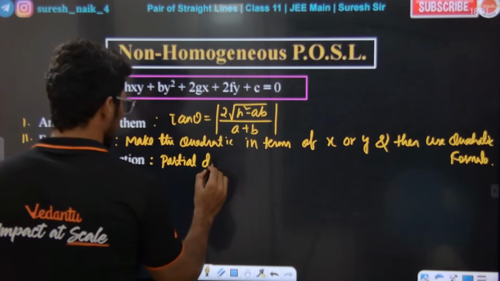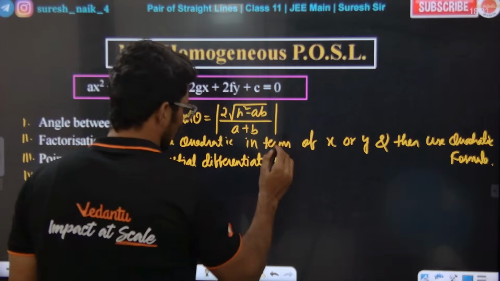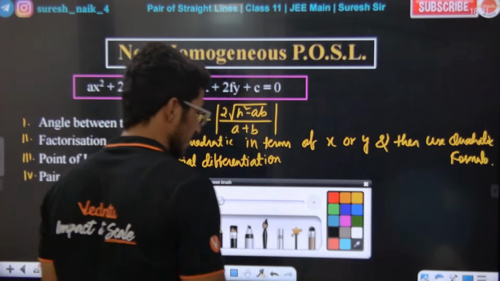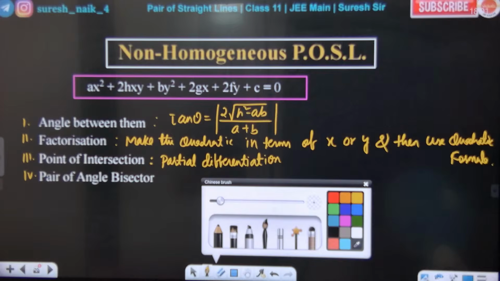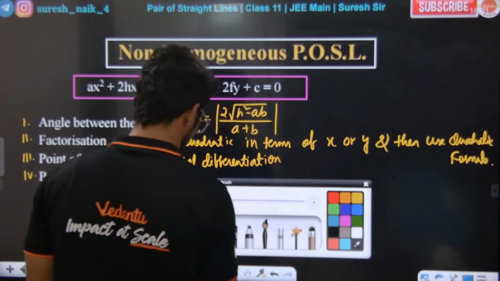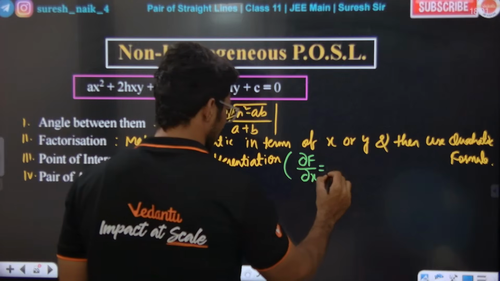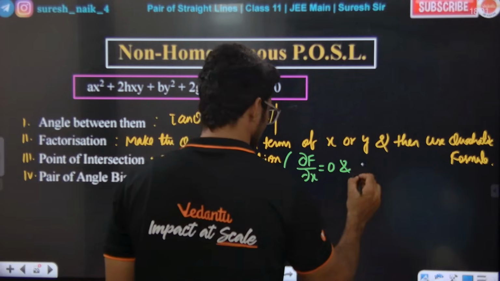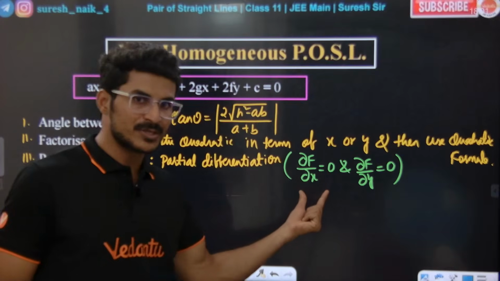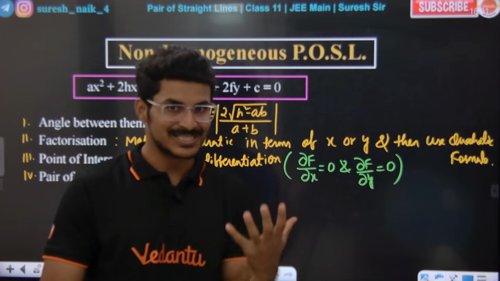Sir, what do you mean by partial differentiation? How do we do partial differentiation? See, we differentiate the function with respect to x and equate to 0. Differentiate the function with respect to y one time and equate to 0. Doing this gives one equation each. If we solve these two equations, we get x and y. That x and y is the point of intersection.